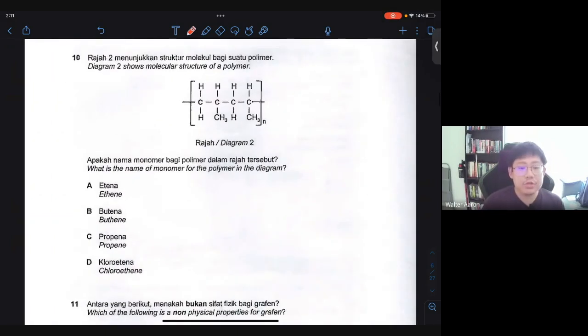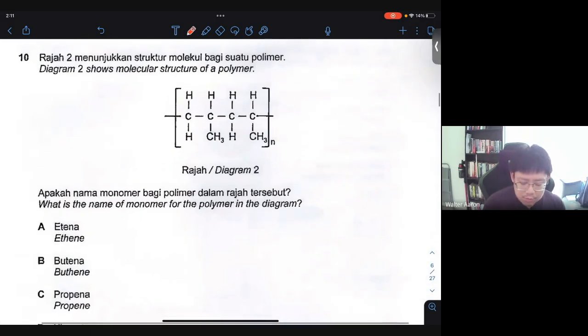Number 10, diagram 2 shows the molecular structure of a polymer. What is the name of the polymer in the diagram? How do we know? You have to see where the repetitive unit is. Some of you will think that this whole thing is the monomer, but not necessarily.